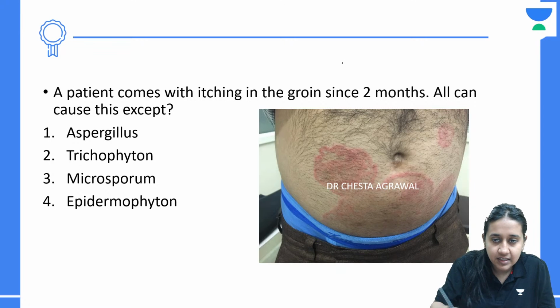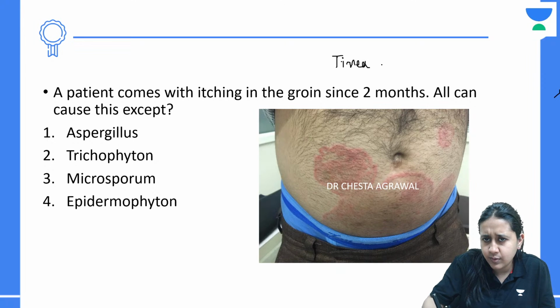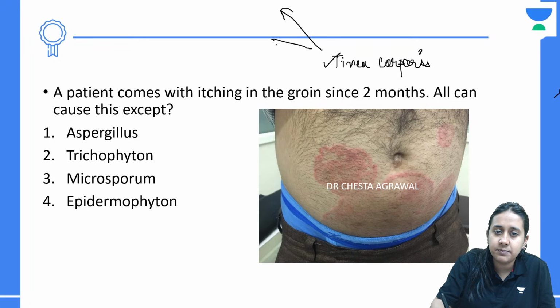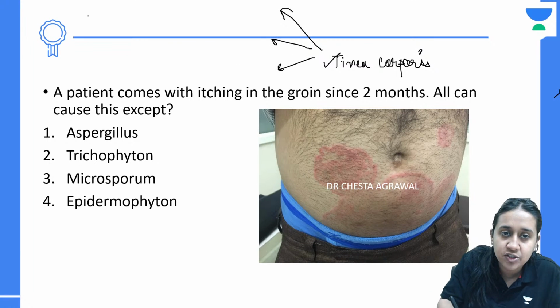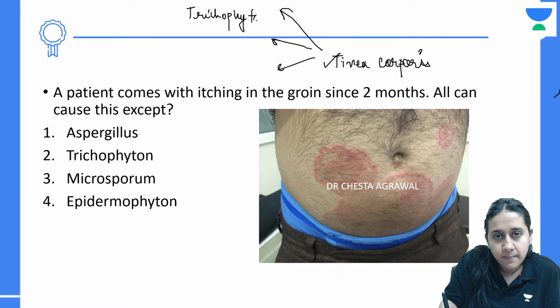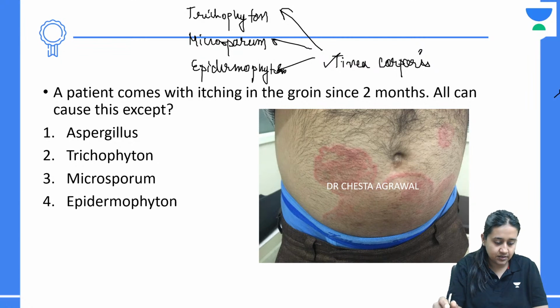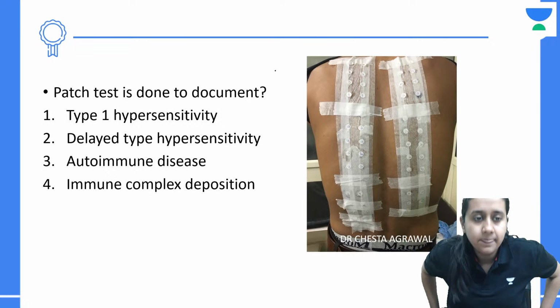Very nice. This is a very classical example of tinea. And most frequently, it is looking like corporis, which is extending to form cruris. Tinea is a dermatophyte infection, and we have only three genera of dermatophyte. What are those three? We have trichophyton, we have microsporum species, and we have epidermophyton. So these are the three species which we have in our skin.